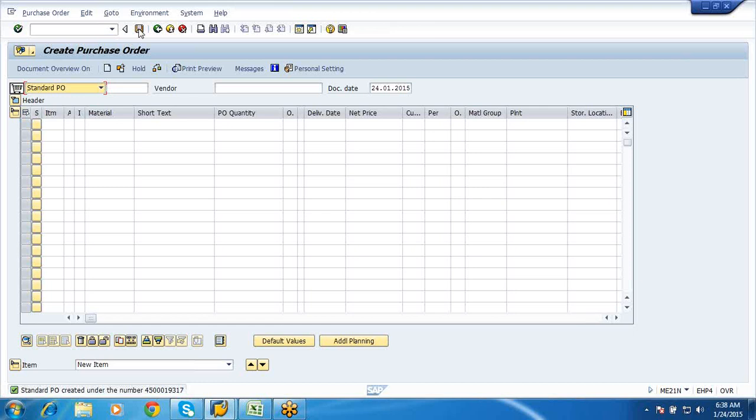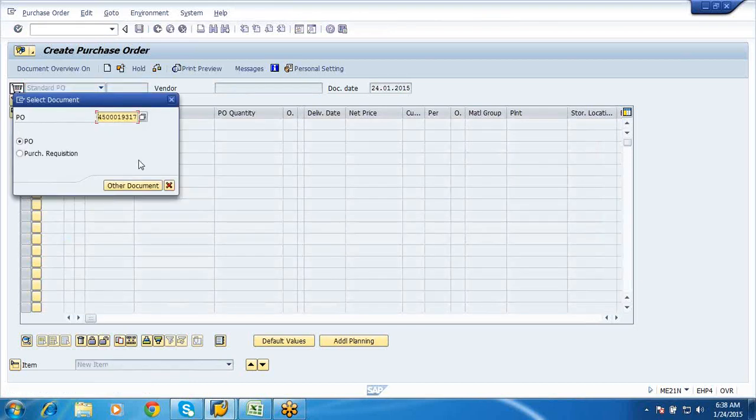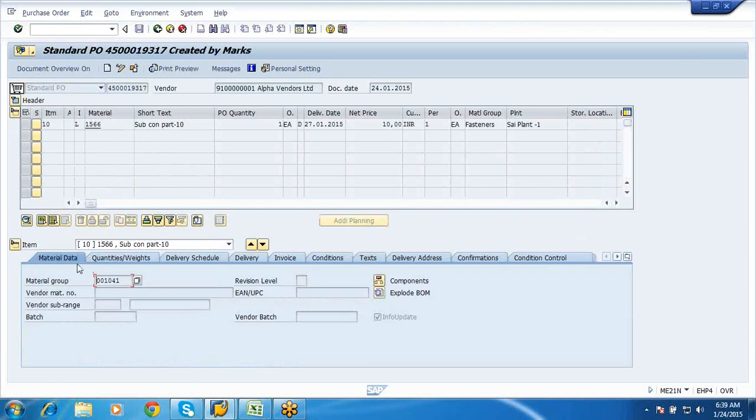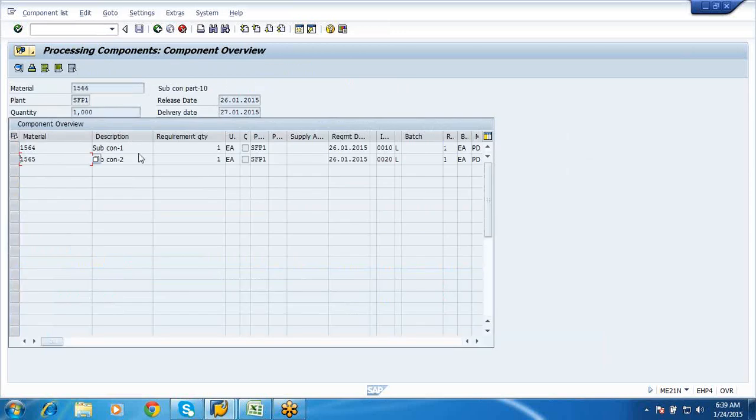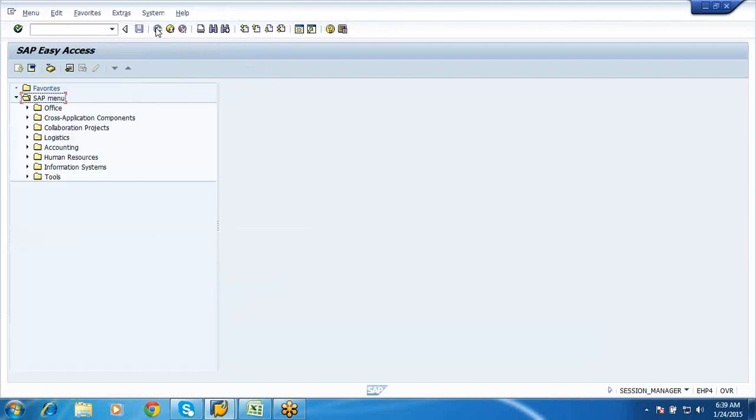Okay, so now our purchase order 4519317 is created. In this purchase order we would be having the child parts which we need to send to the vendor. These are the components which need to be sent to the vendor for processing. Once I send it to the vendor, he processes these two materials and gives me assembly 1566. So now let us issue the material to the vendor.